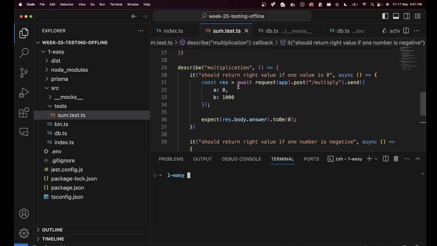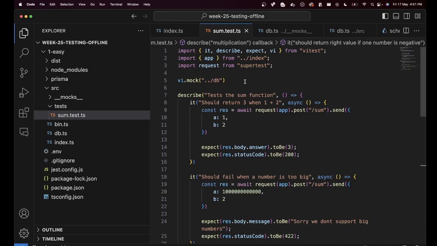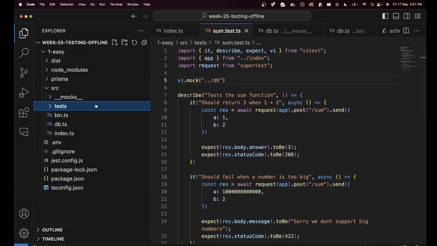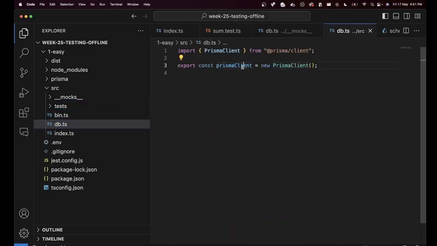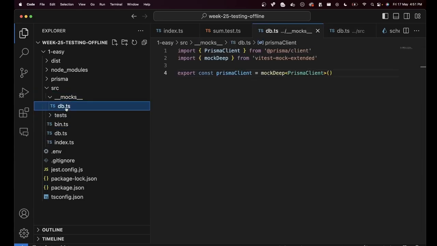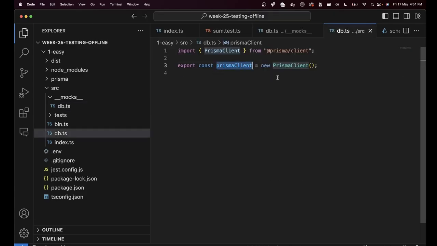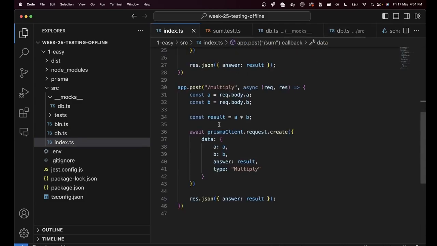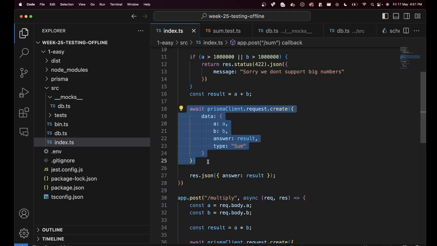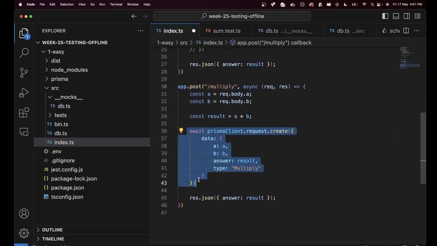And the reason for this is at the top of this file, I have mocked ./db. What is the original implementation of ./db? It exports the Prisma client. What have we mocked it to? We have mocked it to deep mock the Prisma client, which means all the keys that exist here have been mocked out. This translates to this line of code and this line of code calling an empty function